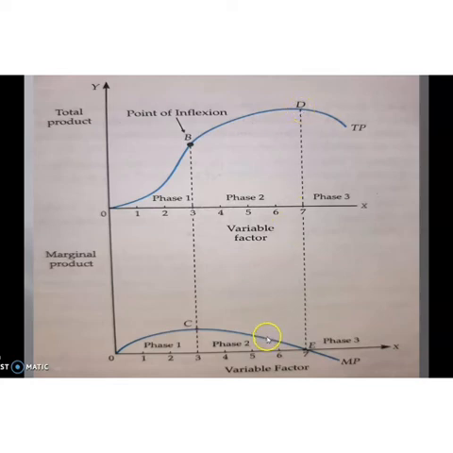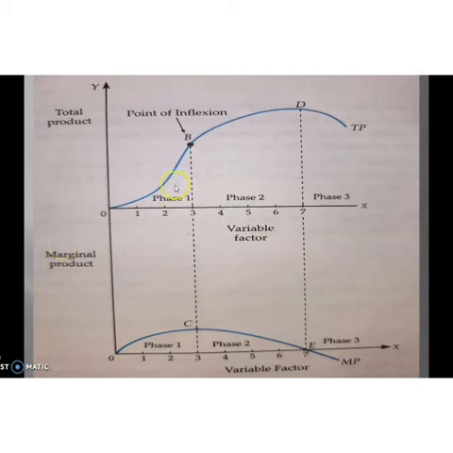Then what happens to MP? MP starts to diminish and becomes 0. Then after point 7, after the employment of the 7th unit of variable factor, what happens to TP? TP starts to decrease and MP becomes negative. So these are the 3 phases of production.